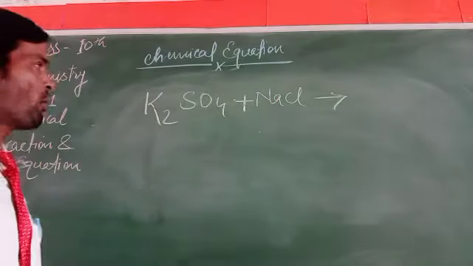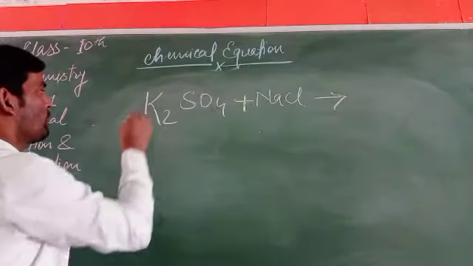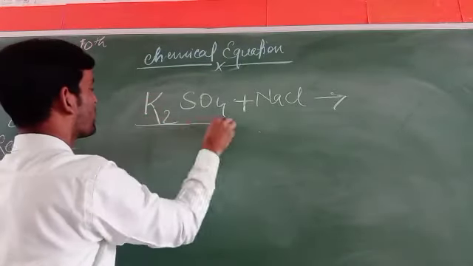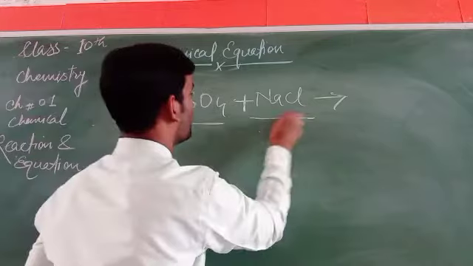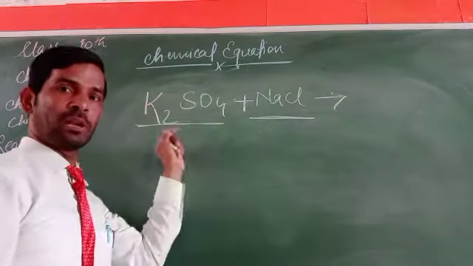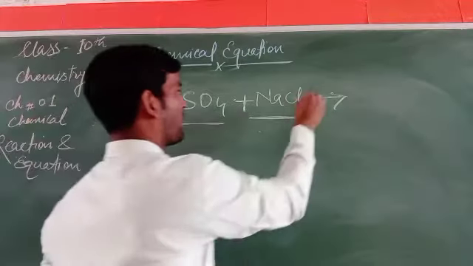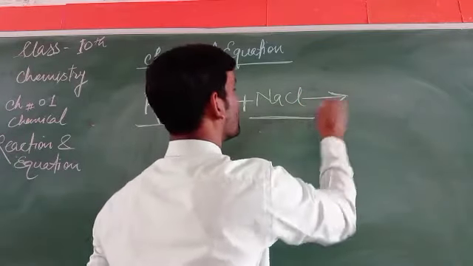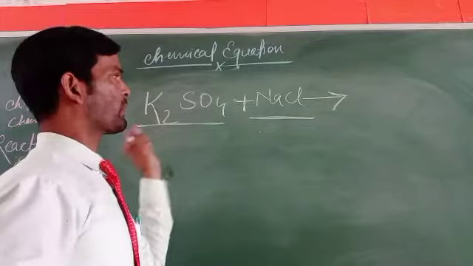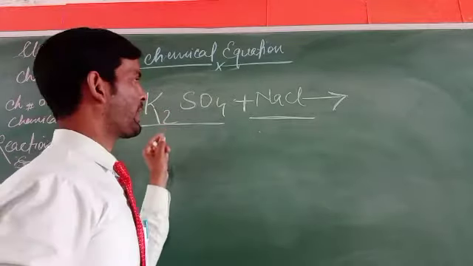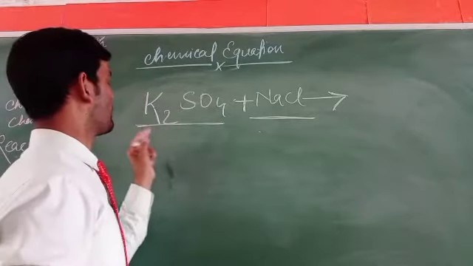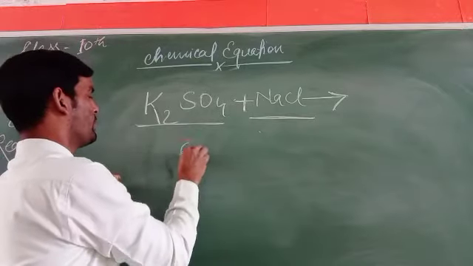So how can it be written? If you know the formula of any compound and its symbol, it has to be written on the left side of an arrow. This is the arrow. Before the arrow, on its left side, it is written in the form of reactants.